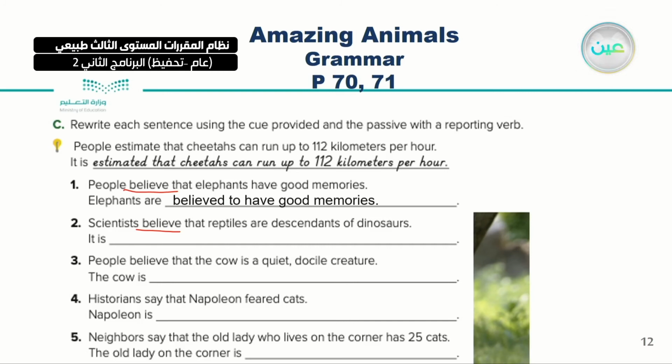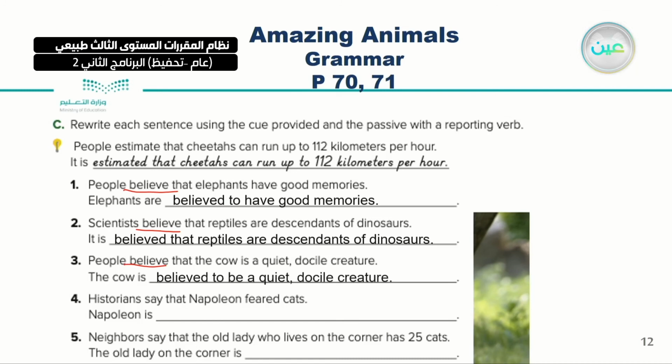So it is again believed that reptiles are descendants of dinosaurs. Number 3, people believe that the cow is a quiet, docile creature. So the cow is believed to be a quiet, docile creature.